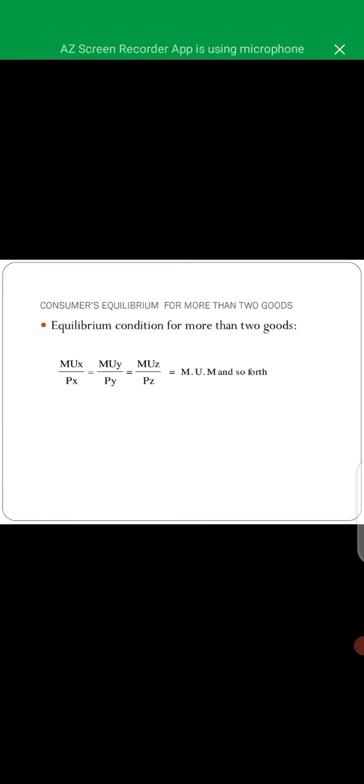So the equation we can see here is MUX divided by PX is equal to MUY divided by PY is equal to MUM. Similarly, MUZ to PZ, the third commodity in this example.